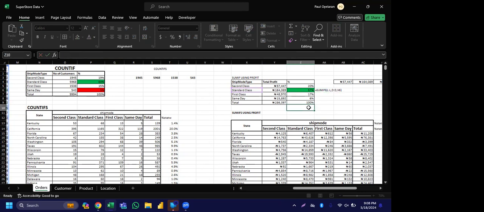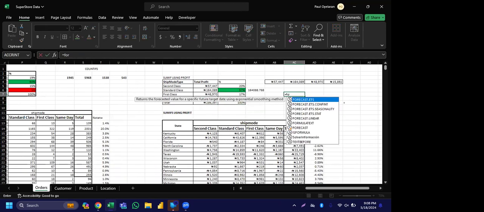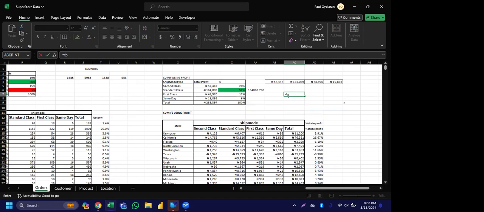Let me bring out the two formulas so that we can see it.